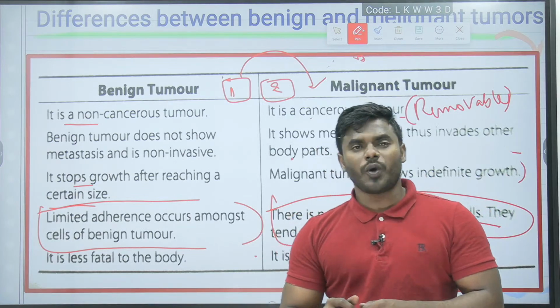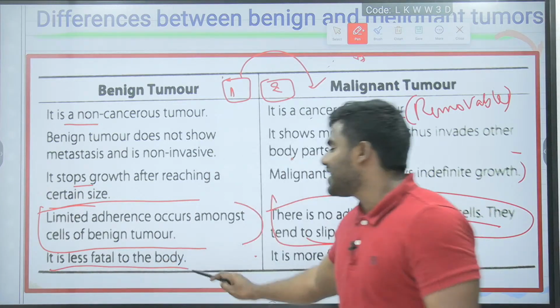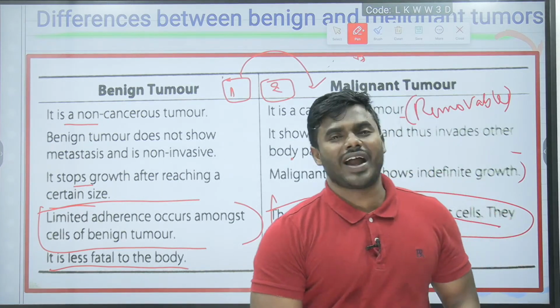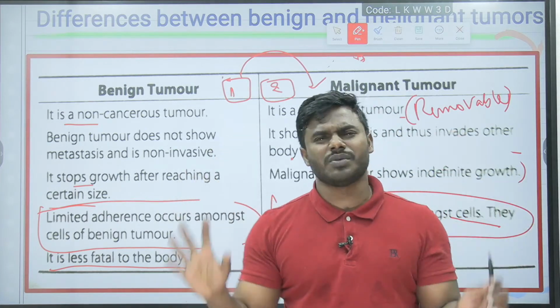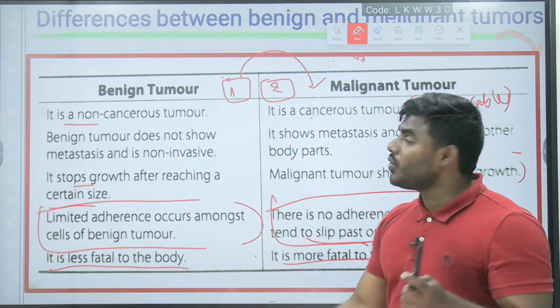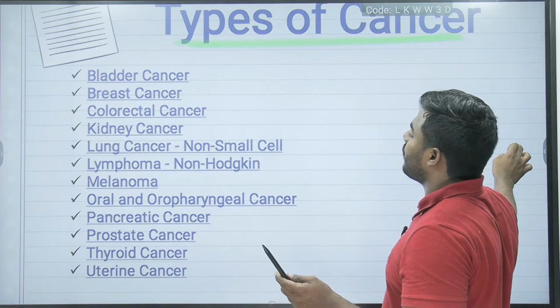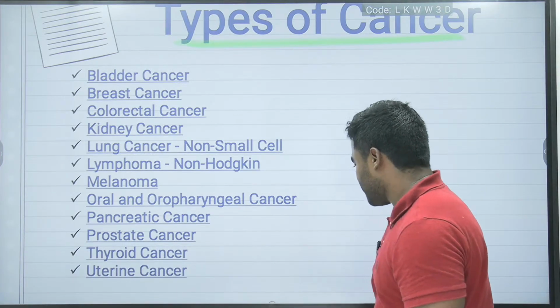And what's the common point? The common point is that a benign tumor is less fatal to the body, and friends, a malignant tumor is more fatal to the body. Very simple statements. You people have to remember every single difference without fail.